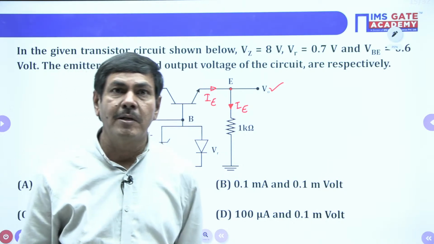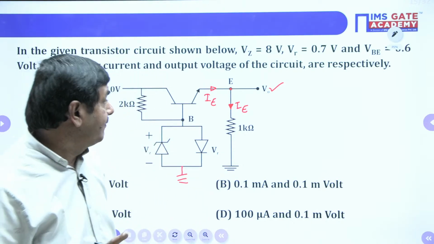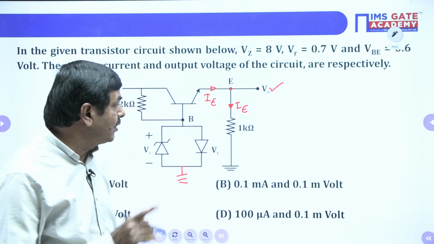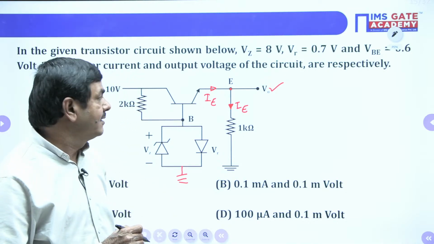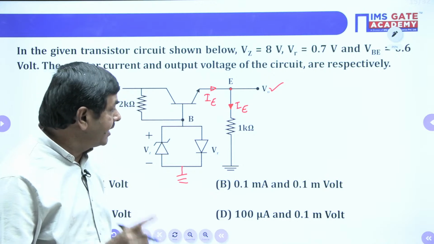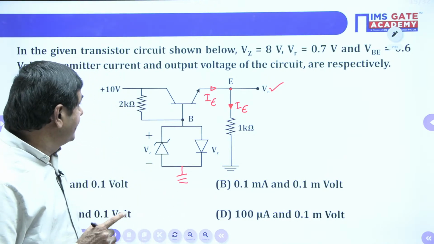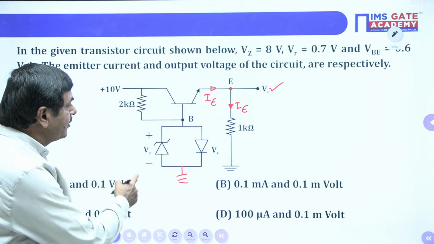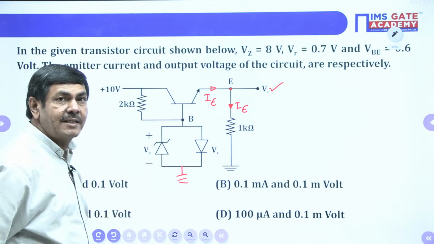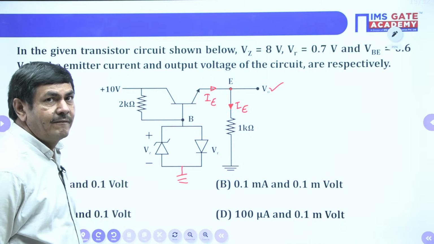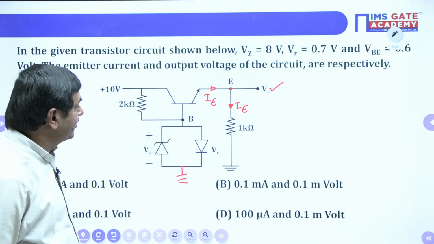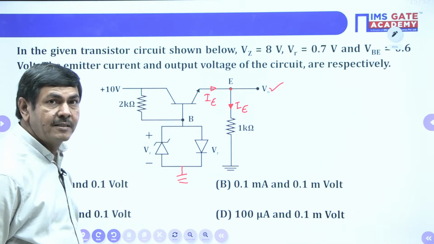From the given problem, we need to find V0. V0 means the voltage across the 1 kilo ohm here. IE is nothing but the current across 1 kilo ohm. In this problem, please watch, a Zener diode and a diode are connected in parallel. Which one is operating here? Are both operating or only one?